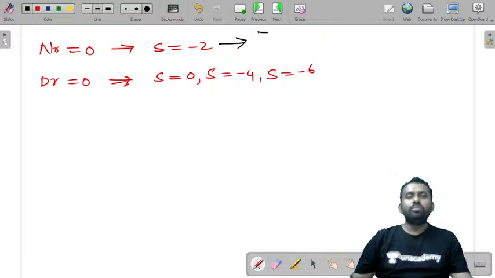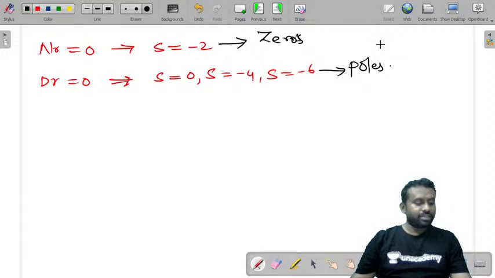The roots of the numerator are called zeros, which make the function value 0, and the roots of the denominator are called the poles of the given function.